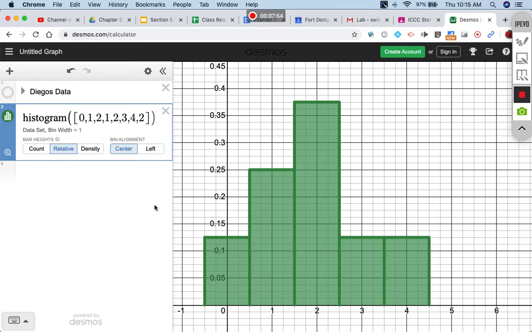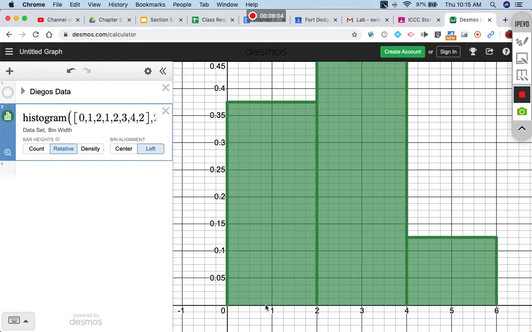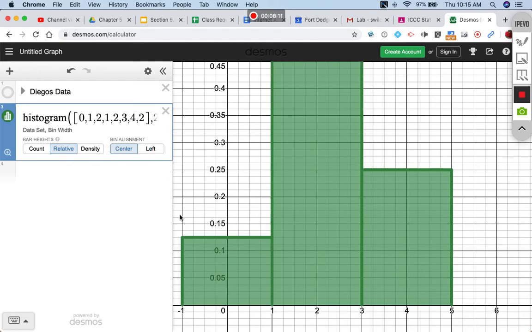If we are doing a bin width other than 1, so if I want a bin width of 2, then I would go left. So here's 2, 4, 6. If you remember that. But for these probability distributions, we're dealing with discrete random variables. We'll always do this center line here.